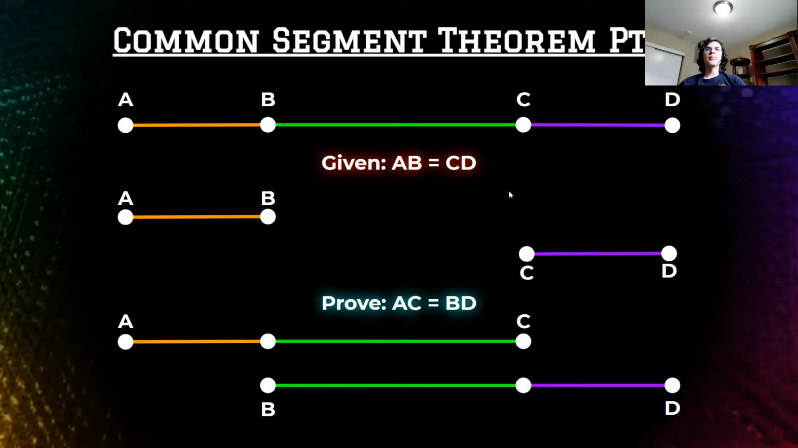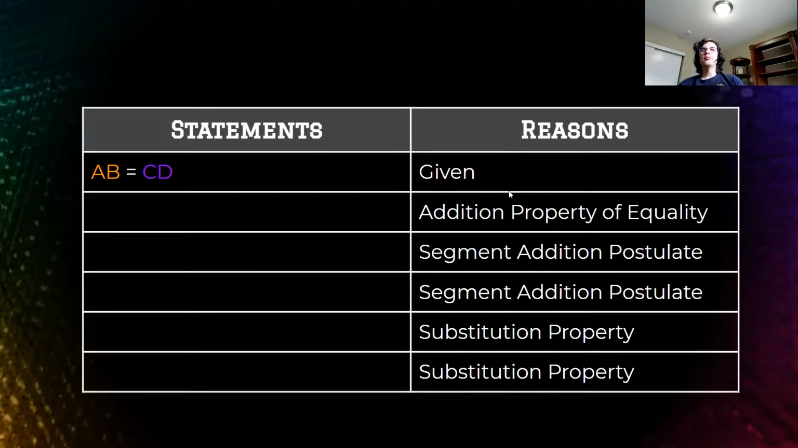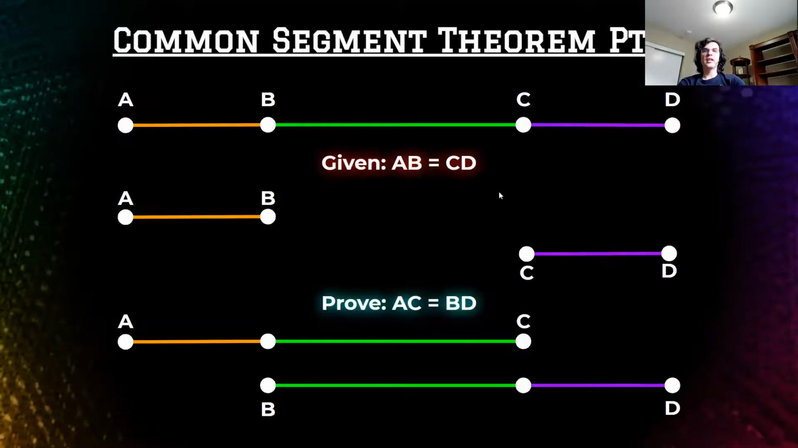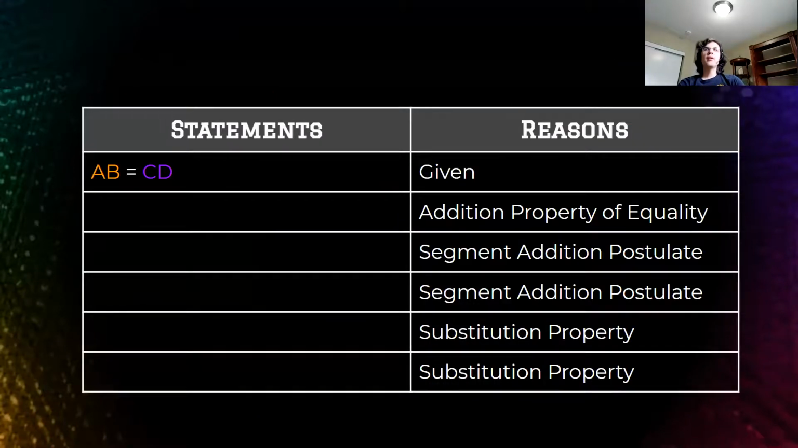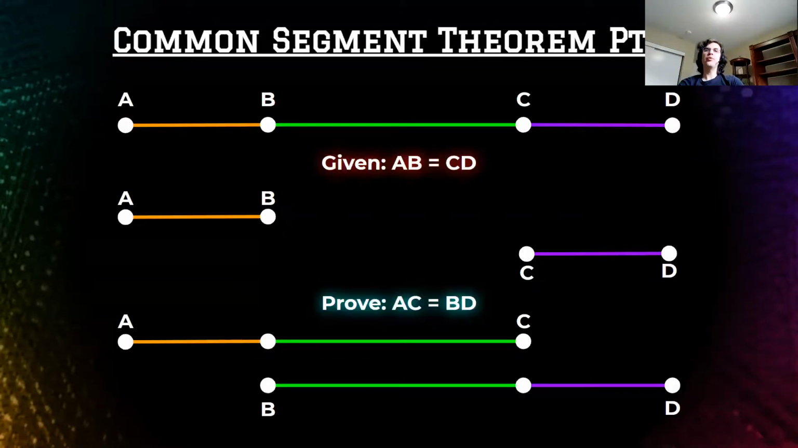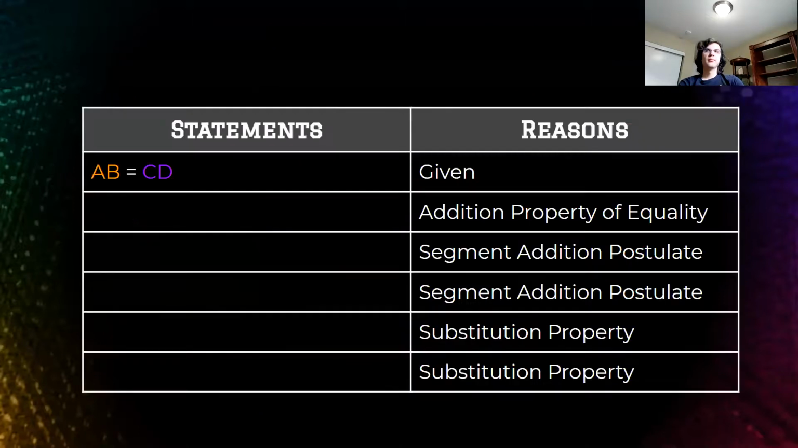Let's break this one down, but this time it's going to give us the reasons and we need to write the statements. So if I start with AB equals CD, how do I prove in the end, again, that AC will equal BD? They want us to do the addition property of equality first, so they want us to add the same thing to both sides. What are we going to add to both sides here? Maybe you pause the video to think about it. If not, try doing so now.